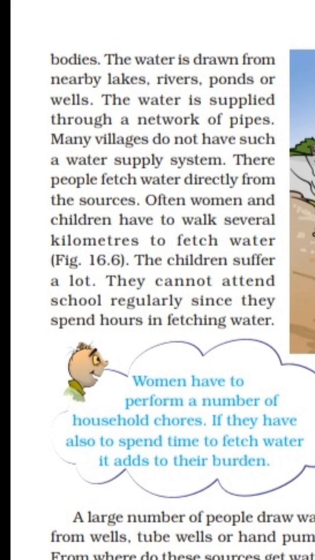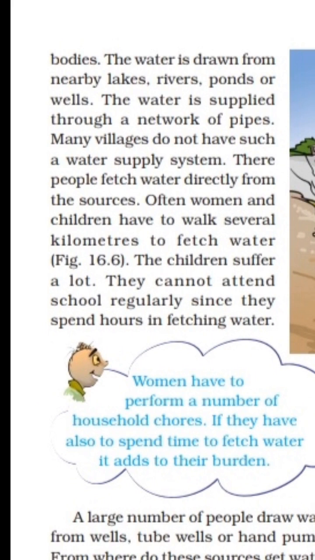networks of pipes. Many villages do not have such a water supply system, and in our Maharashtra or in our India, many villages do not have such a water supply system. Their people fetch water directly from the sources. They are getting water directly from sources like rivers, lakes, ponds, and from wells.